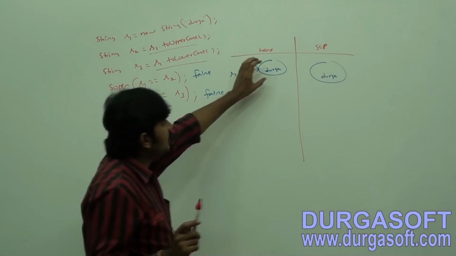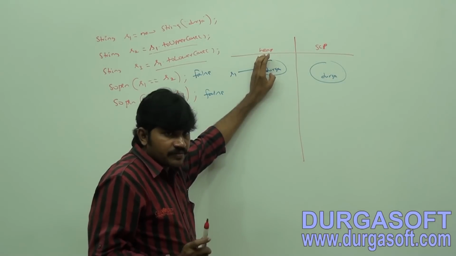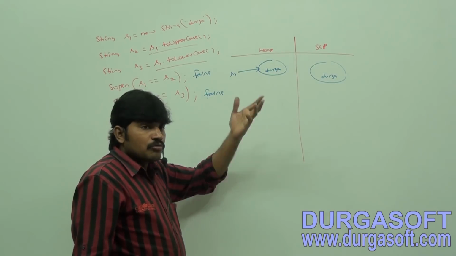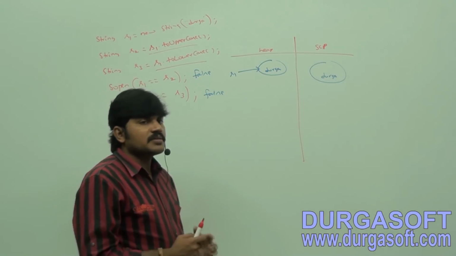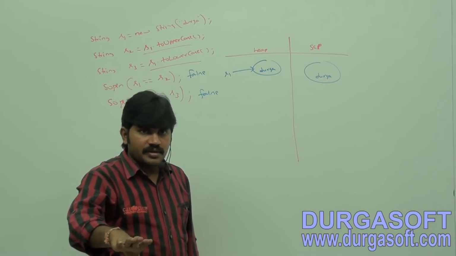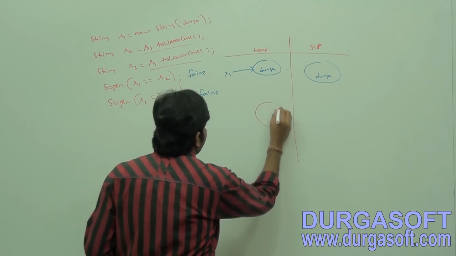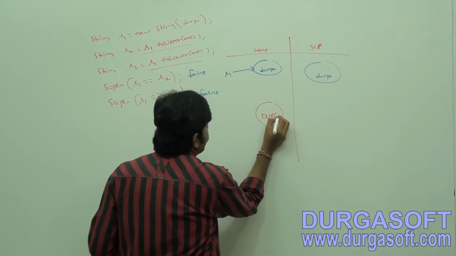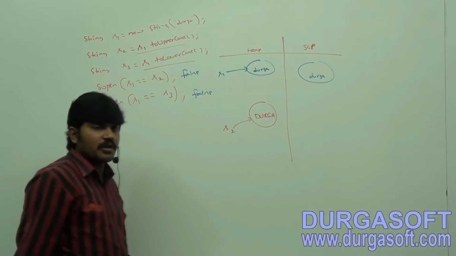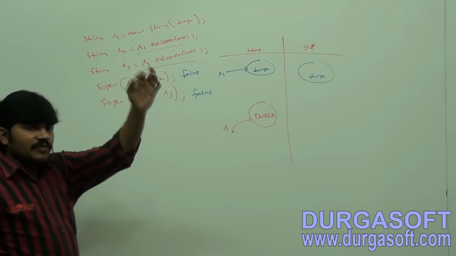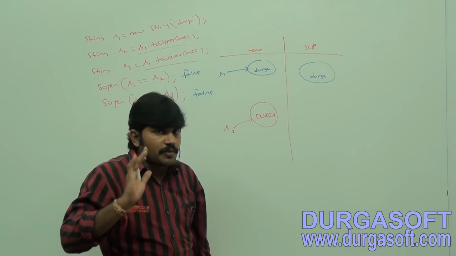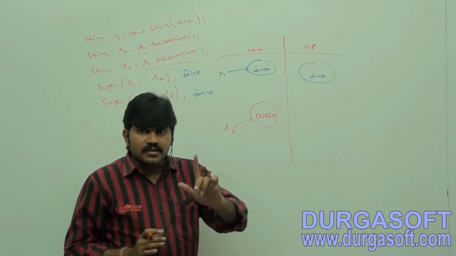Sir, on s1 I am calling the toUpperCase method. Is there any change in the content or not? Yes, because it's lower case. Because of the method call, a runtime operation, if there is a change in the content, a new object is created only in the heap area with DURGA in uppercase. s2 is pointing to that. Because of a runtime operation, if an object is required to be created, that object is always going to be placed only in the heap, but not in SCP.